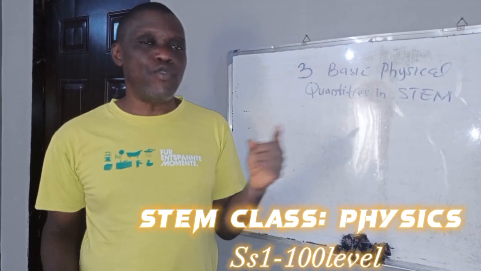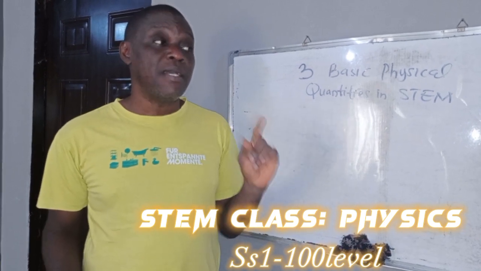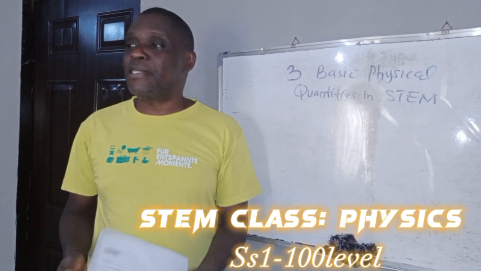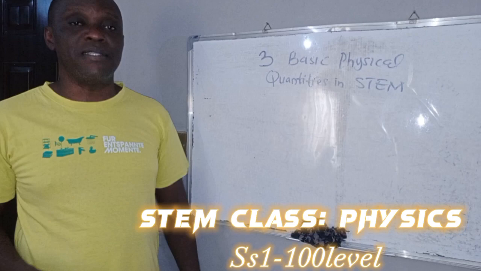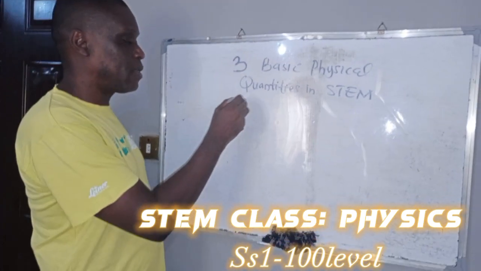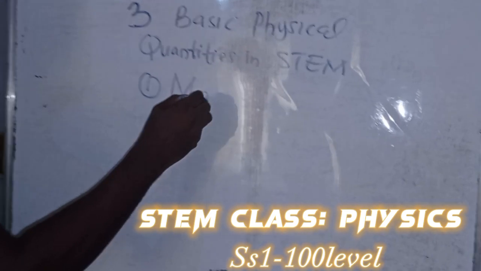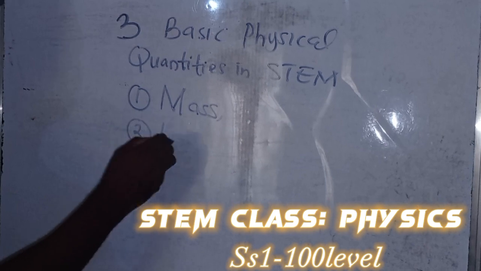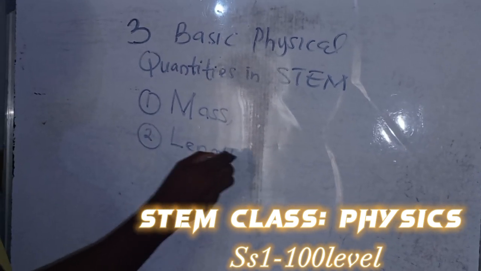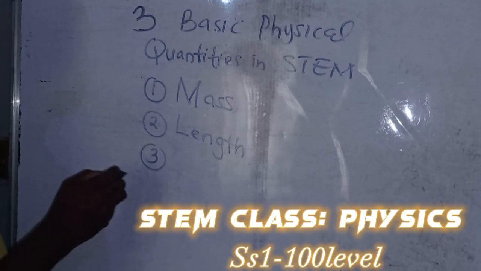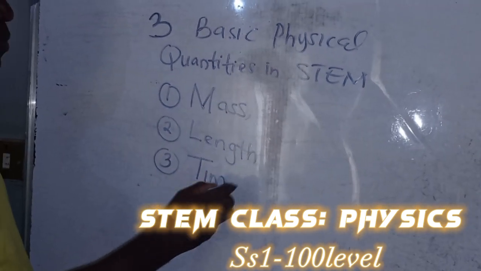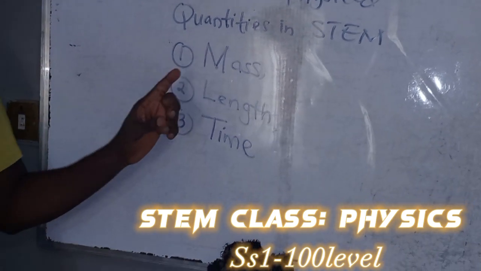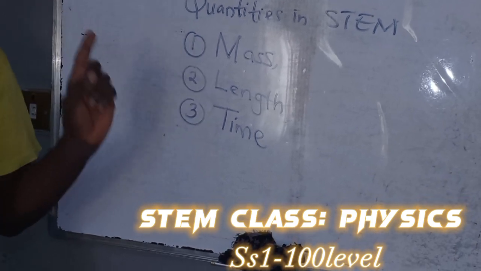These three basic physical quantities are so fundamental to our scientific daily life. There is no individual on earth, except a dead person, that will not engage in these three physical things on a daily basis. What are these three physical quantities in STEM? Number one, we have mass. Number two, we have length. Number three, we have time. Every living human being engages in these three basic quantities daily.